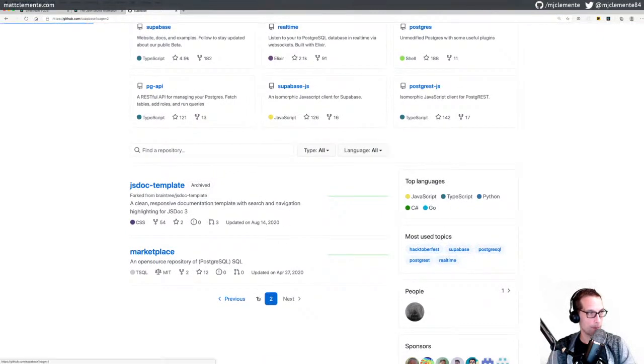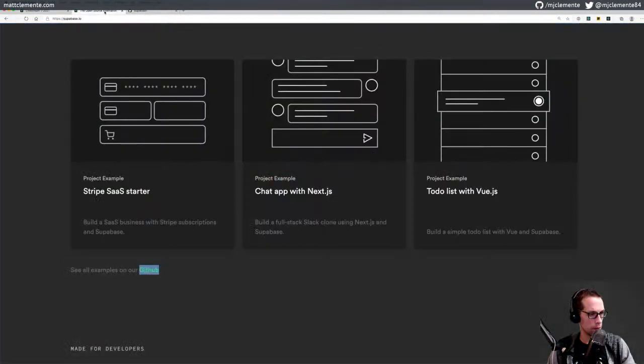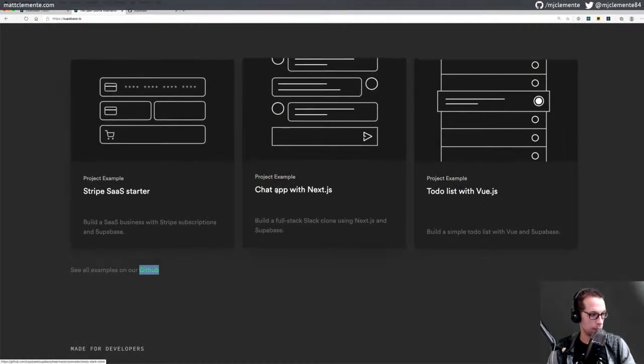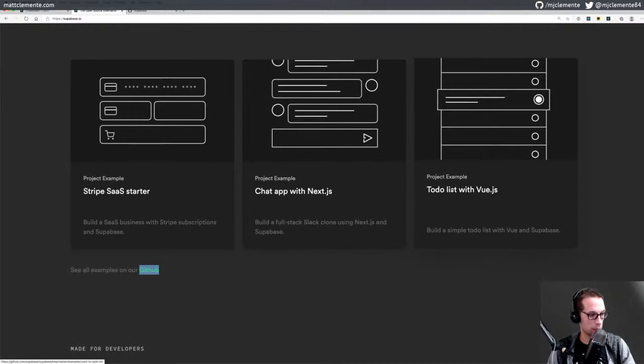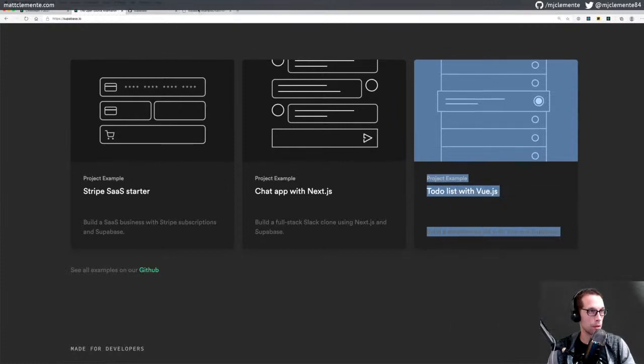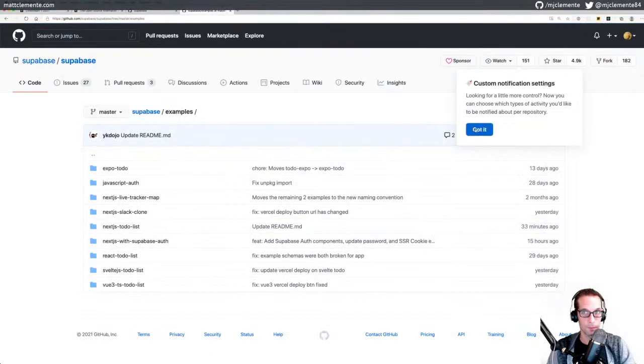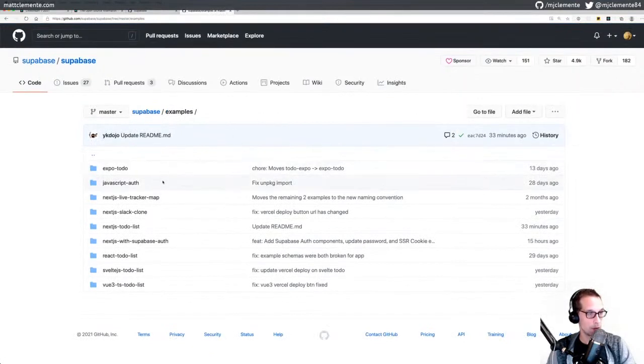Template. All right. It doesn't look. So where's this one? This one's in Supabase. Okay, so they're all. These links are to this examples folder, which that examples link did not go to. So in our examples here, Expo to do, JavaScript auth, a live tracker map, Slack clone to do. What I'm primarily interested in here is how to quickly spin up an API with the database.